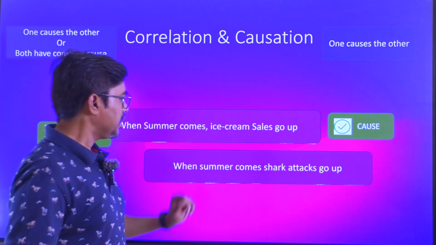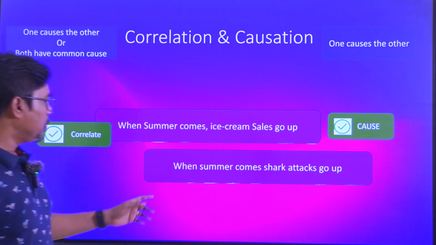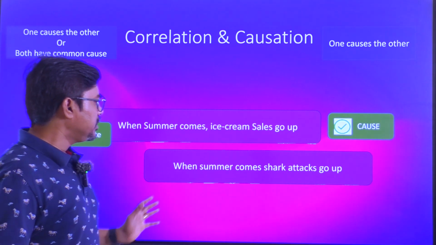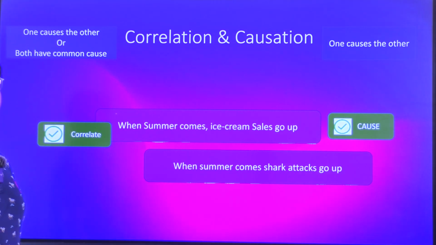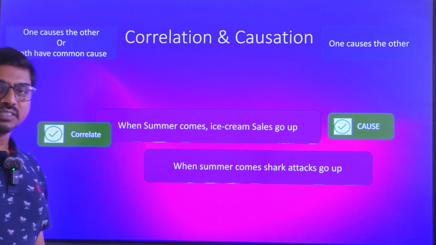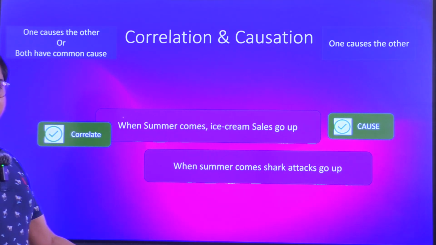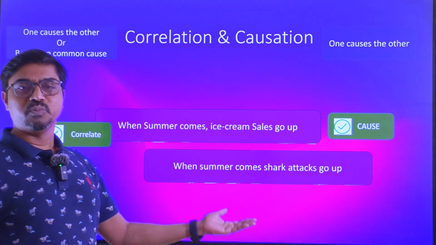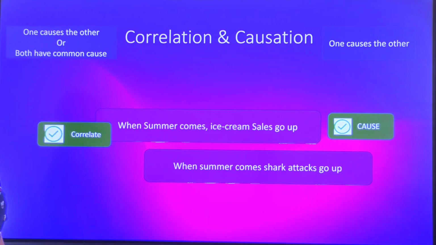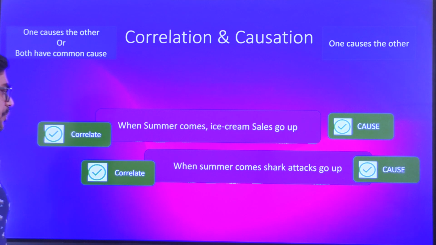Now let's take another example. When summer comes, shark attacks go up. That's also an established fact, statistically observed. But if you observe it carefully, it may not look like direct causation. Summer creating shark attacks may not be direct causation. But if you give a roundabout logic, during summertime people tend to go to beaches more often. Because of the increased population on the beaches and sea shores, the sharks may be getting agitated, and because of that you have the attacks. So that way you can have indirect causation. Definitely there is a relation. And of course, whenever you have causation, you have correlation also.